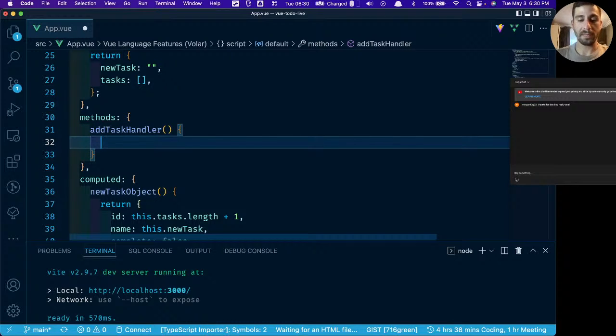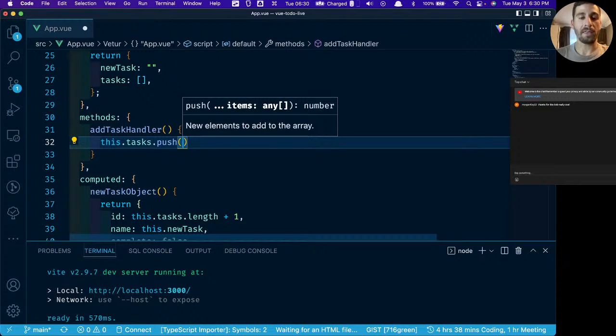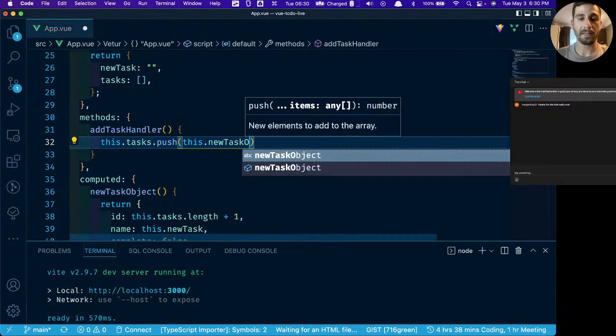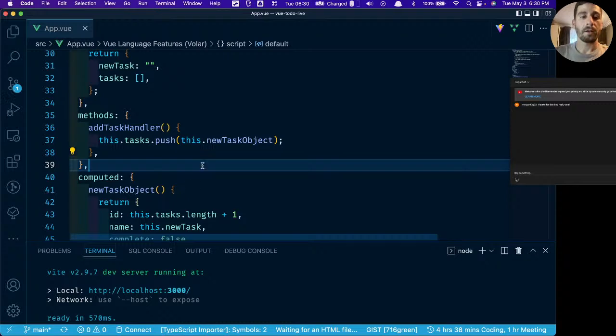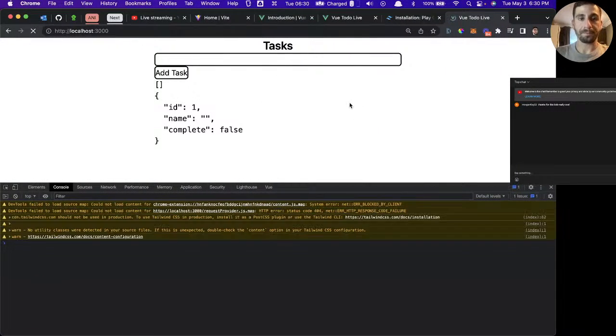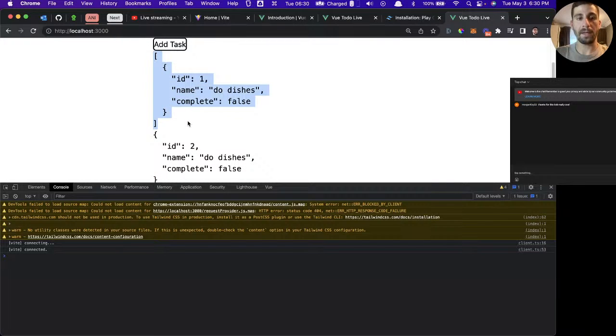And then what it's going to do is it's going to say this.tasks.push. And the value that we're pushing into that array is going to be this.newTaskObject, because we're referencing this computed property now. Okay, so let's see if that works. We'll say do dishes. So again, we have our object right here. We click add task, and you can see this is our array. It added the task to our array.